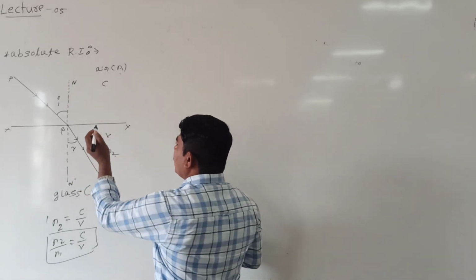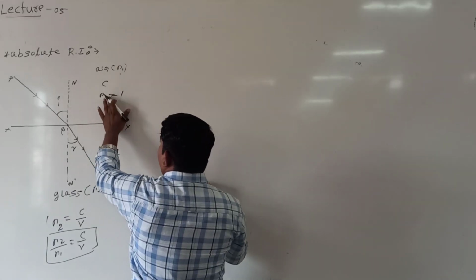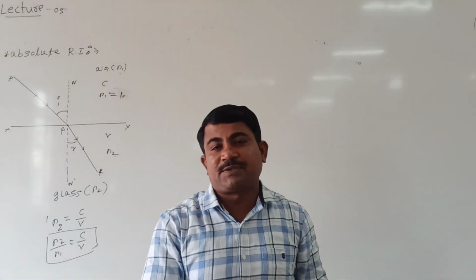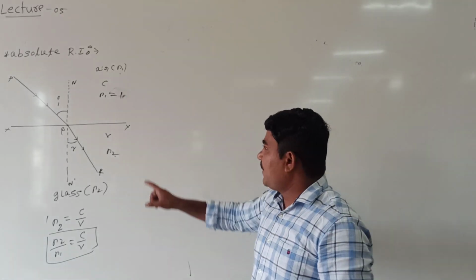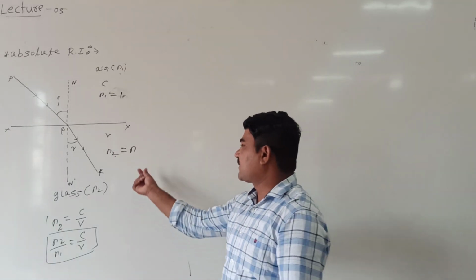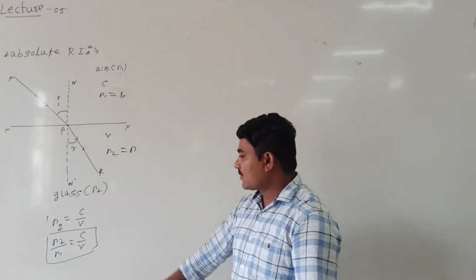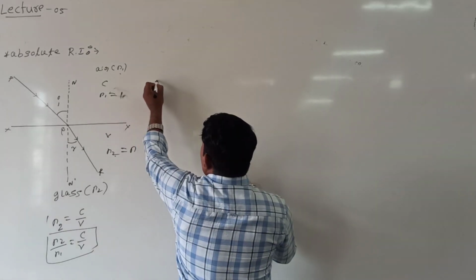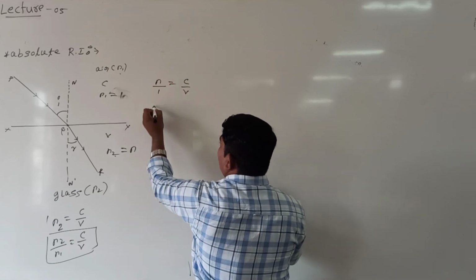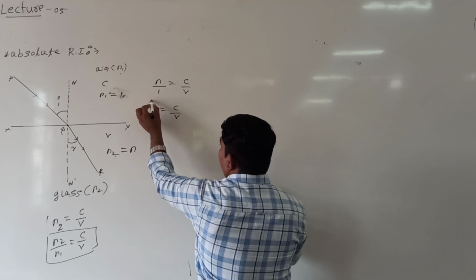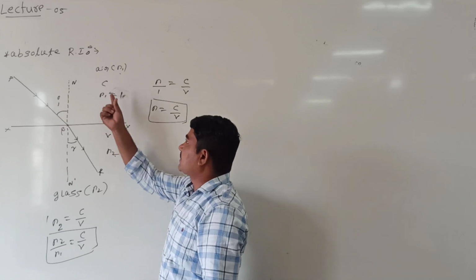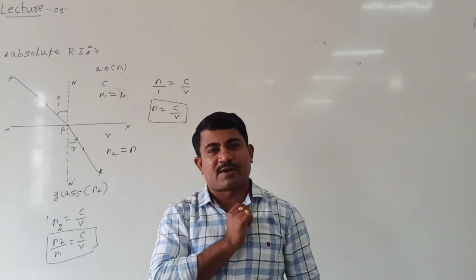For air or vacuum, the refractive index is one. For glass it may be 1.5, it may be 1.6, depending on the nature of the glass. If n1 is equal to 1, then I will take n2 is equal to n, for example 1.5, 1.2, whatever it may be. Then how to write absolute refractive index? n2 can be replaced by n and n1 by one, so n is equal to c divided by v. This is the absolute refractive index: the refractive index of the second medium with respect to air or vacuum.